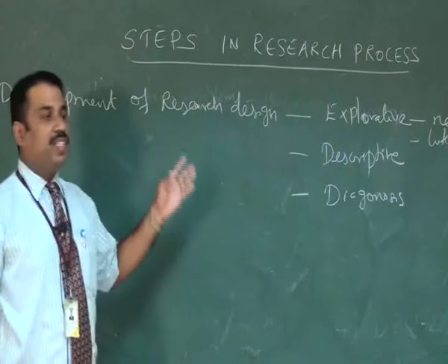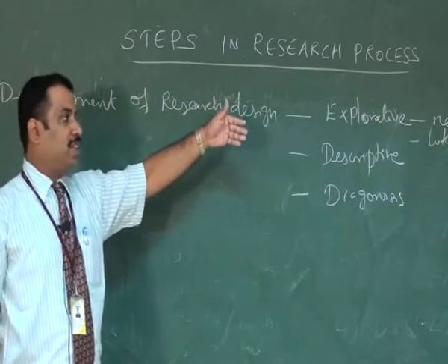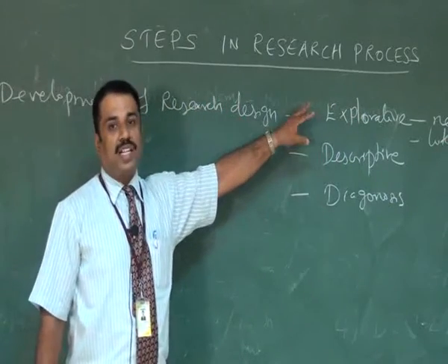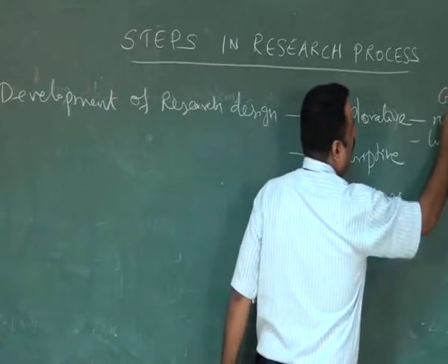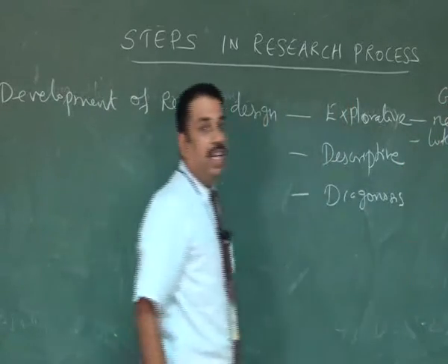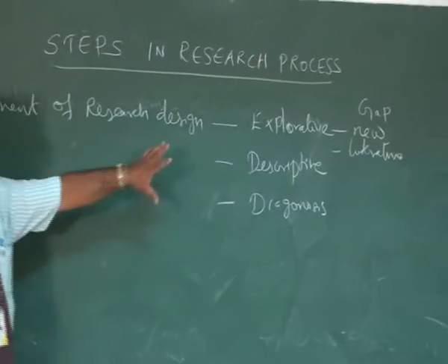So he can collect basic literatures which are relevant for the research problem. Based on these extensive literatures, he can understand some new ideas. Here he can identify the research gap between what others already did and what he is going to get, something new. That is called a research gap.